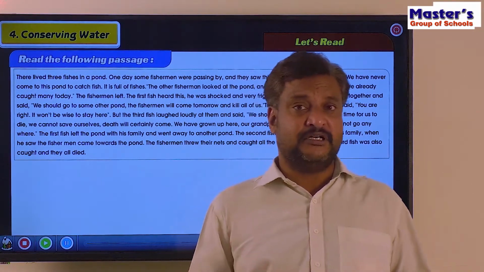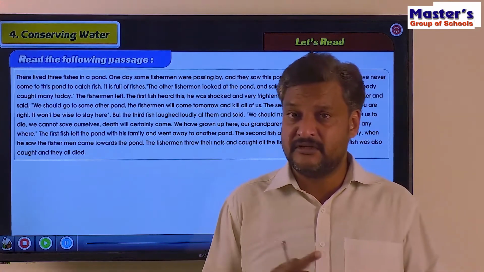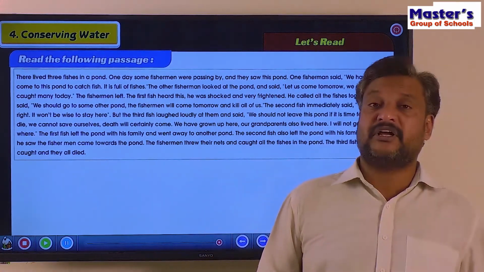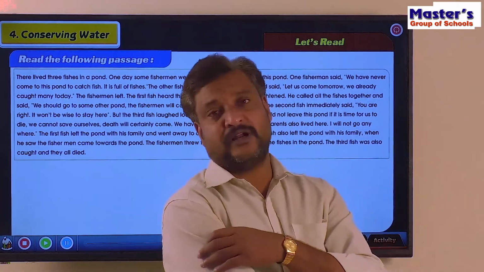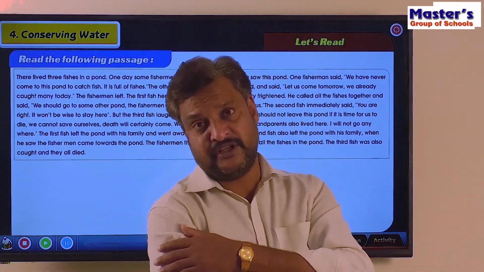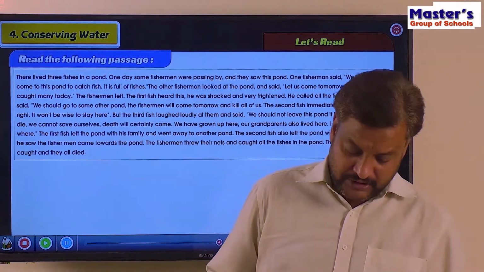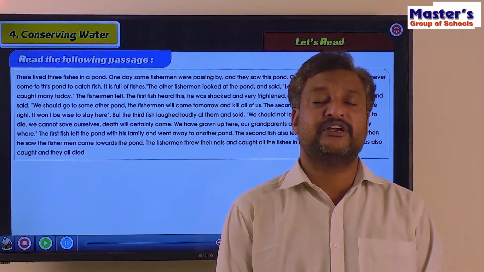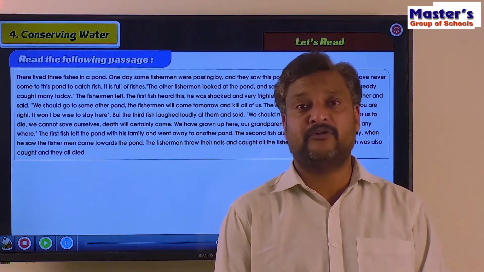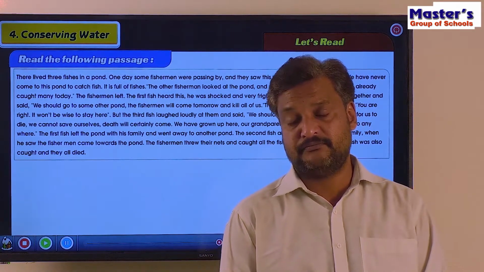So the first fish heard this conversation between the two fishermen. It got frightened. It called the other two fishes and said, "This is what happened. The two fishermen came this way today. They have observed our pond and they have planned to come tomorrow and catch us. So it's good if we can go away from this pond as early as possible."